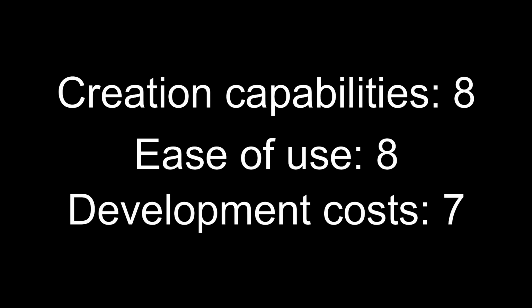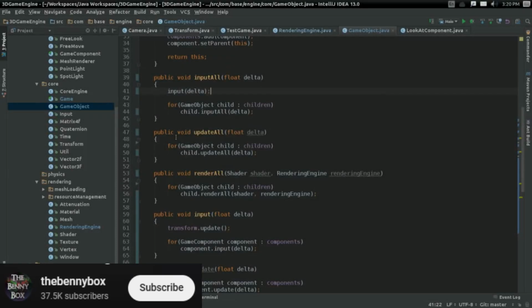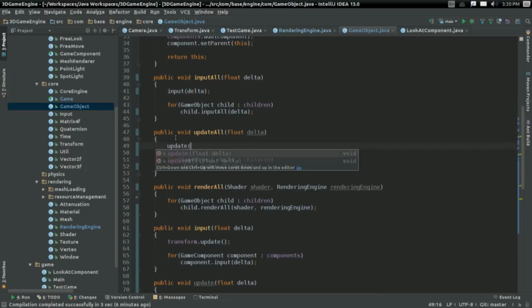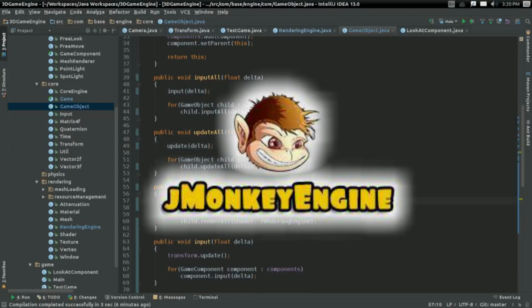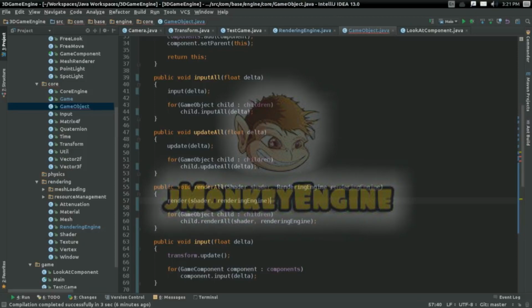Creation capabilities: 8. Ease of use: 8. Development costs: 7. Ardor 3D. Ardor 3D allows you to create 3D games using Java. It is a fork of jMonkeyEngine, which means developers took a copy of the source code from the original software package and started independent development on it, creating a distinct and separate piece of software.